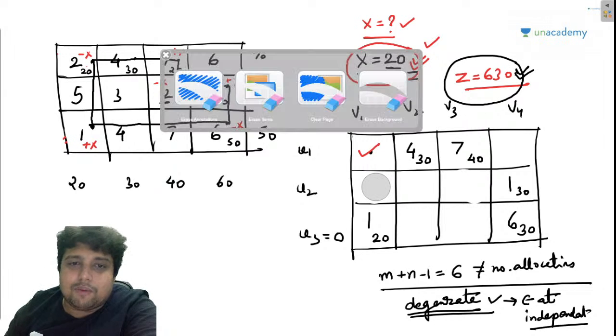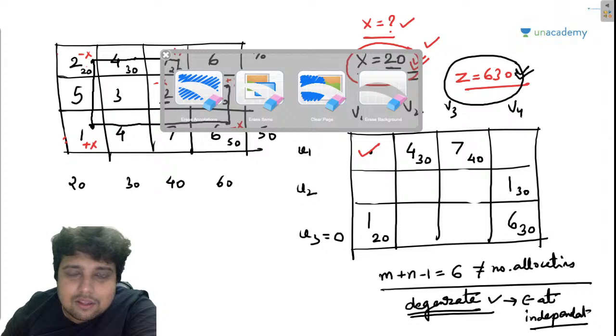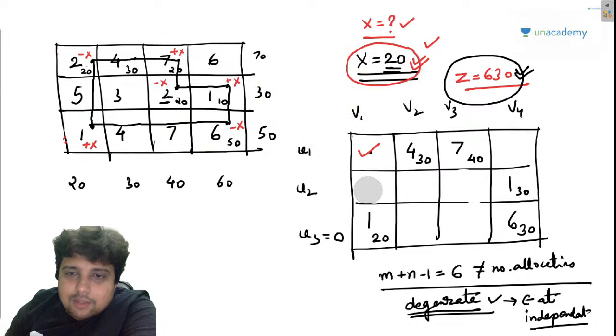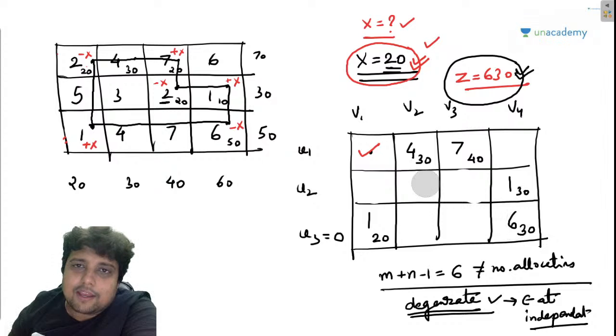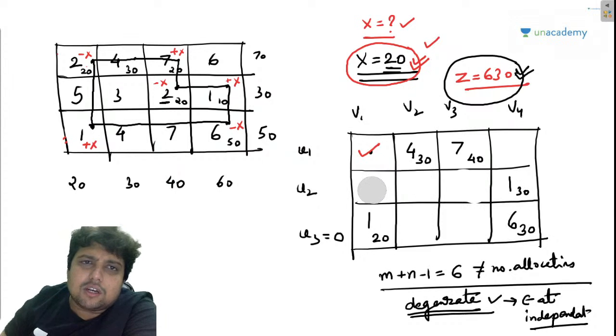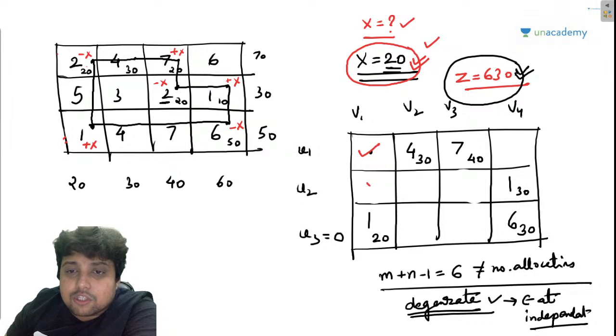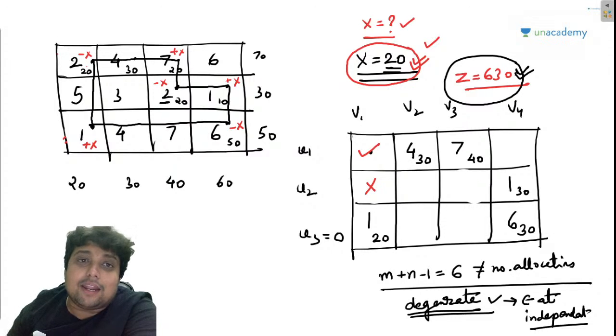So guys, if I start from here, sorry, what has happened? Sorry. So, suppose I start from this position. I can go here, then here, then here, then I can return back here. I hope you are getting my point. So, is this position an independent position? No, my friend, it is not. Loop is forming here. This is not independent. You cannot add epsilon here.